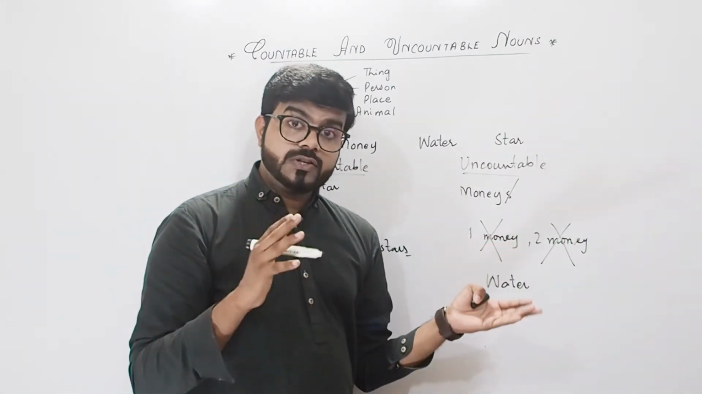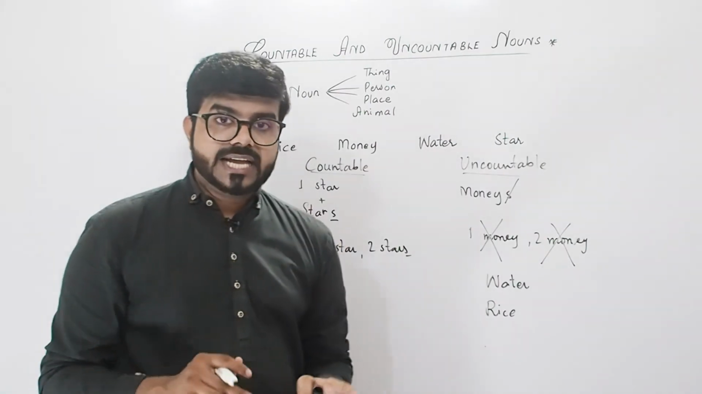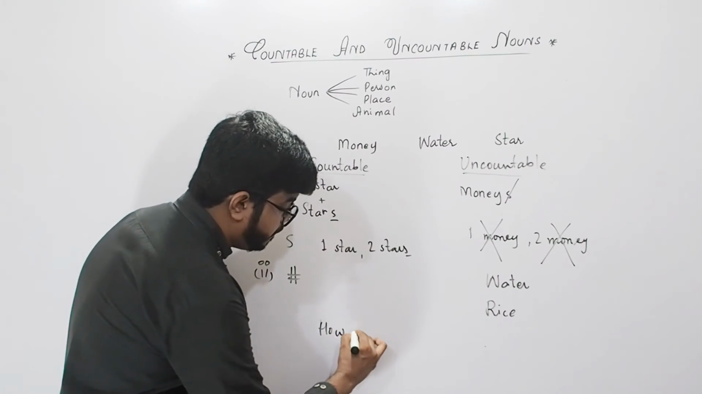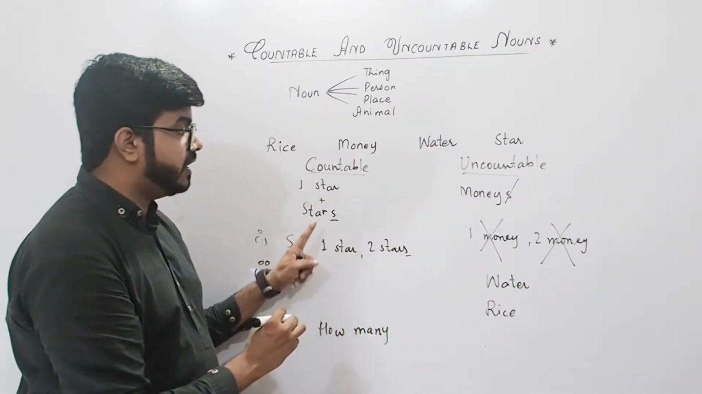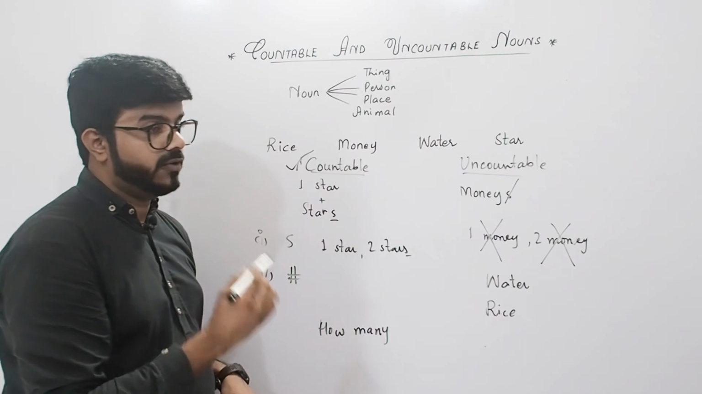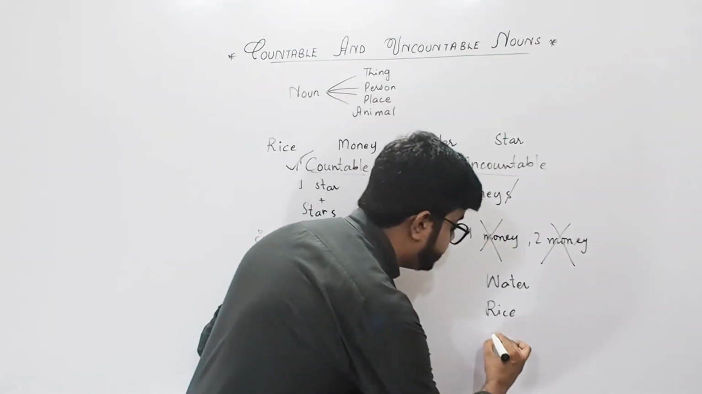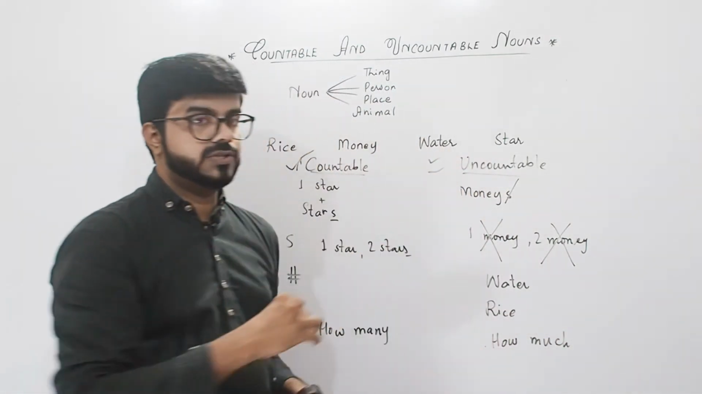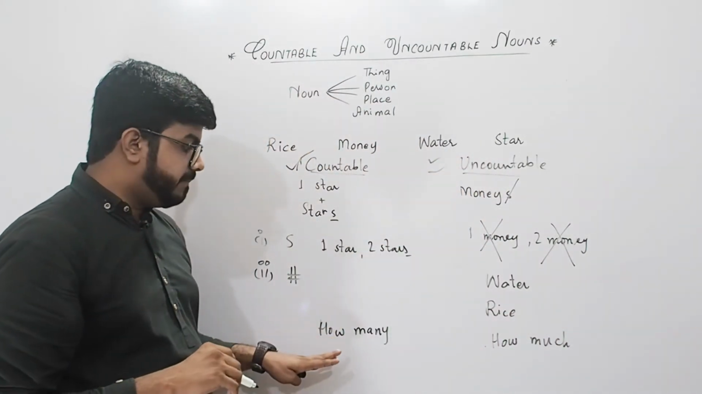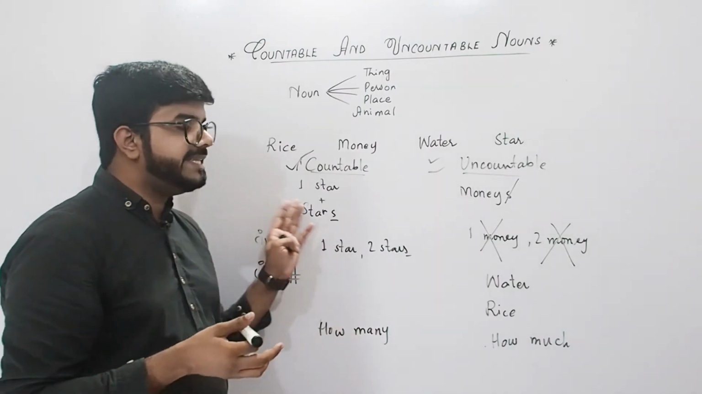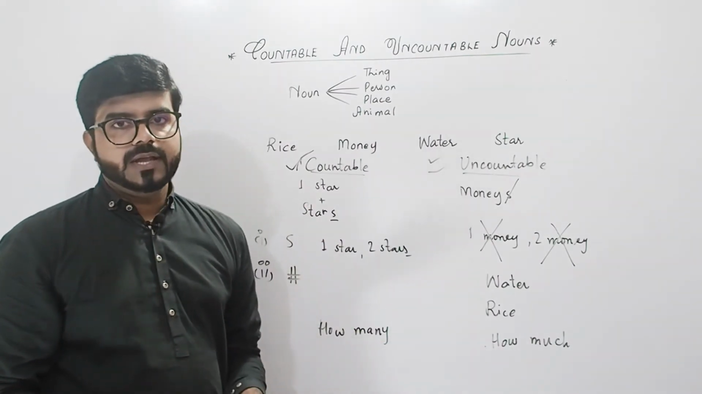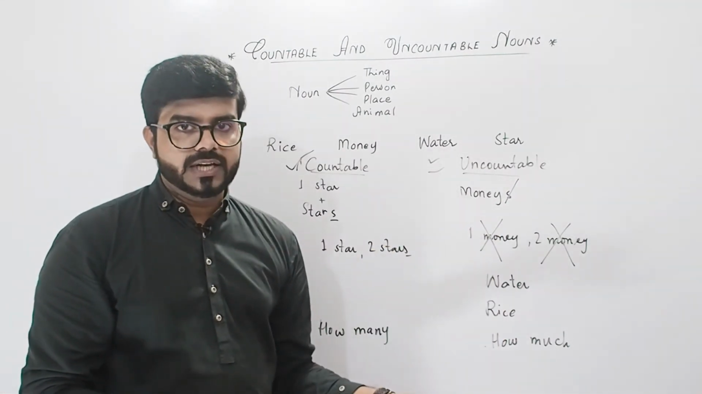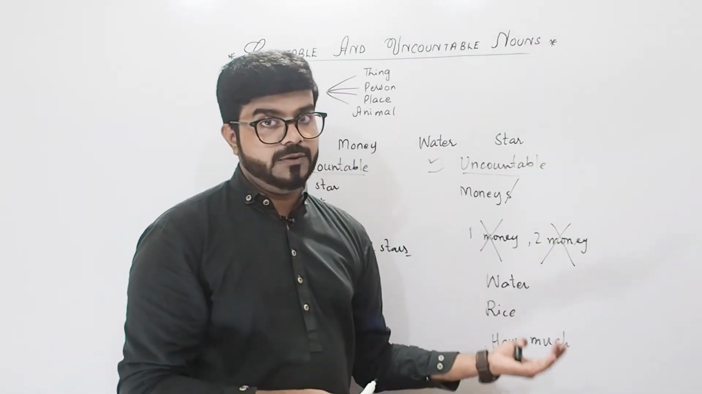Okay, let's talk about questions. Whenever we talk about countable nouns, you are supposed to use how many. We use how many when we talk about countable nouns, right? And we use how much when we talk about uncountable nouns, right? Let me give you an example. For example, a question is, how many stars do you see in the sky? How many stars do you see in the sky, right? Or how much money do you have in the wallet? How much money do you have in the wallet, right?